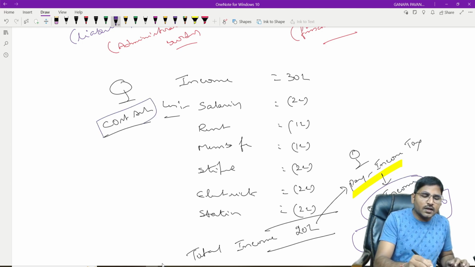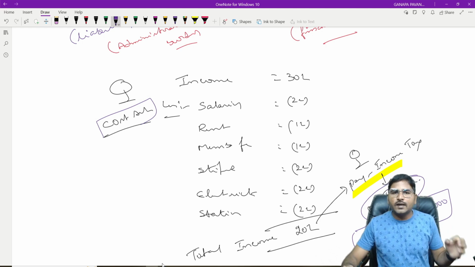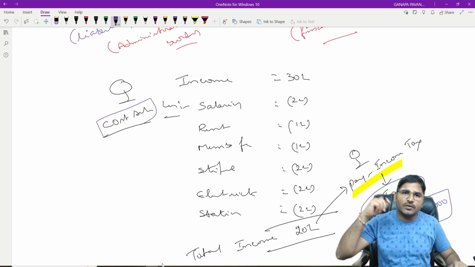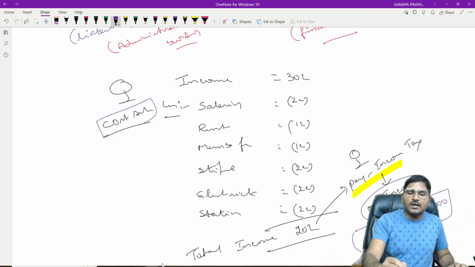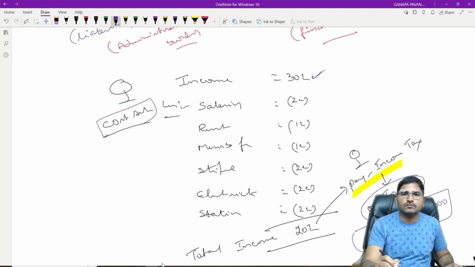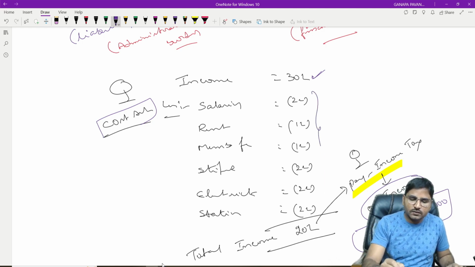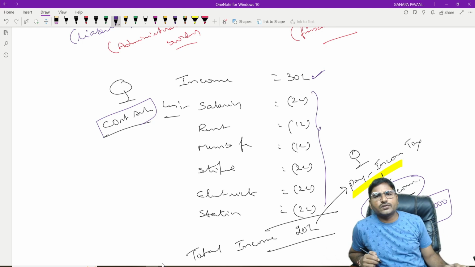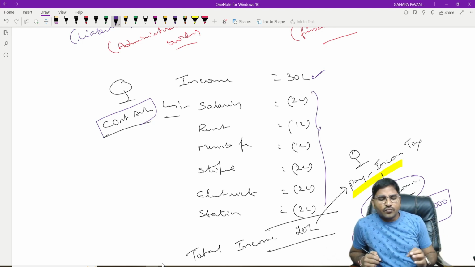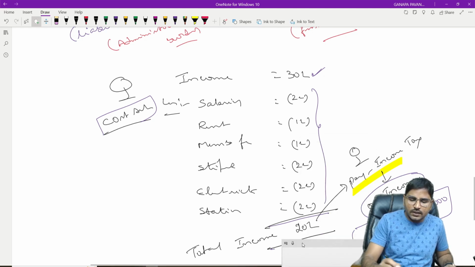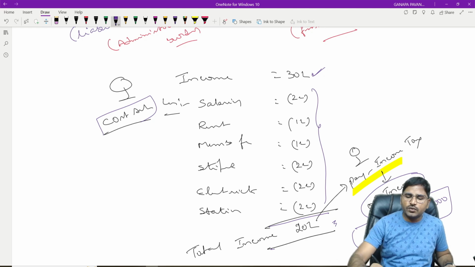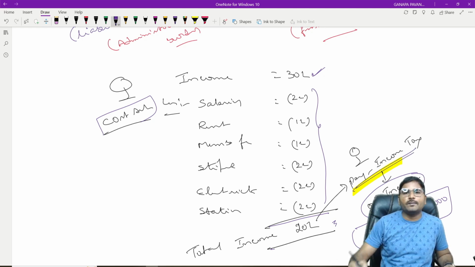Now he may argue, sir, I already paid indirect taxes. Sir, indirect tax is not paid from your own pocket. It has been collected from the recipient and remitted to the government. Now, from whatever amount he is getting, he has to reduce all the business expenditure. After reducing the business expenditure, whatever amount he gets is called total income, on which he has to pay income tax to the government.